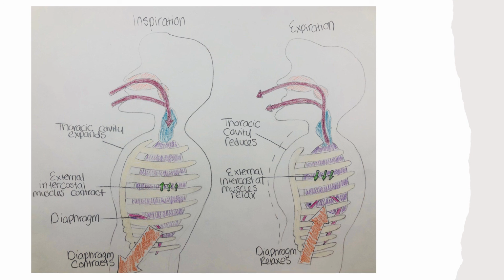The process of normal expiration is passive, meaning that energy is not required to push air out of the lungs. Instead, the elasticity of the lung tissue causes the lung to recoil as the diaphragm and intercostal muscles relax following inspiration. In turn, the thoracic cavity and lungs decrease in volume, causing an increase in interpulmonary pressure. The interpulmonary pressure rises above atmospheric pressure, creating a pressure gradient that causes air to leave the lungs.